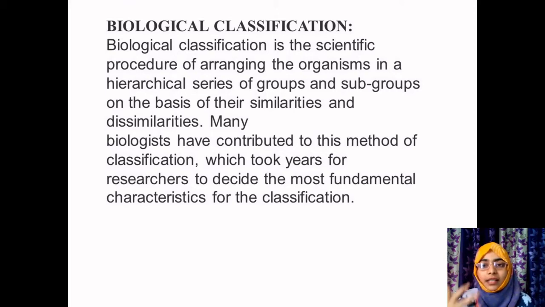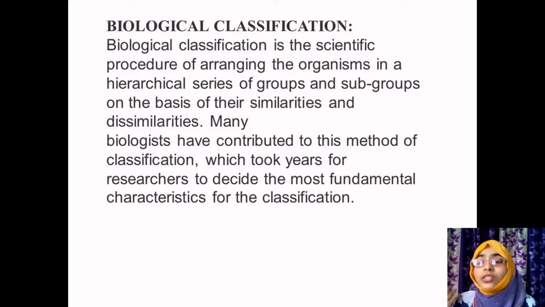That is the hierarchical system, which includes groups as well as subgroups based on their similarities and dissimilarities. Various organisms grouped under a single category depending upon their physical and chemical characteristics is called biological classification. Many biologists have contributed.